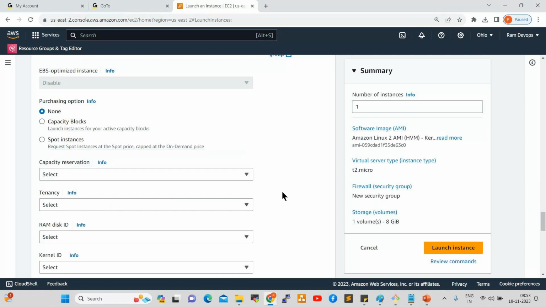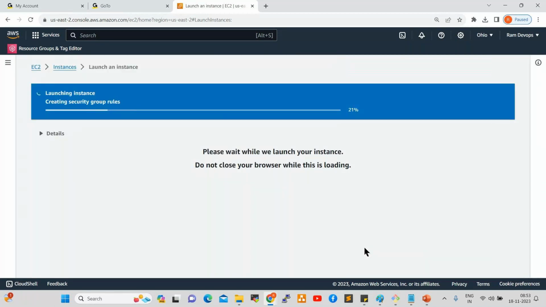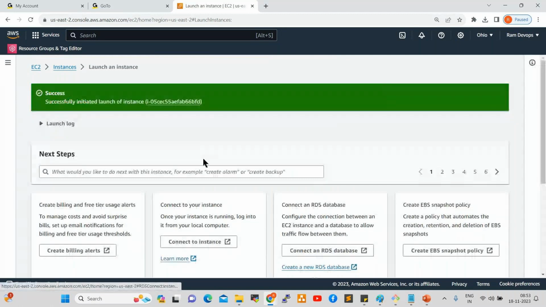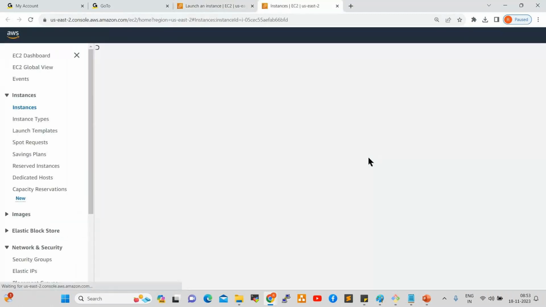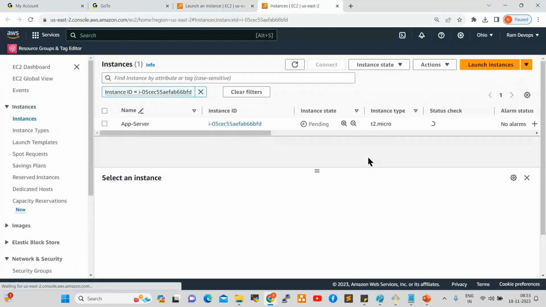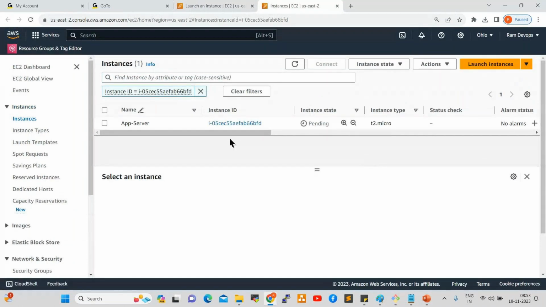Now click on launch instance. Once you click on launch instance, see here, the Linux instance is being created. So the steps you understand, right, everyone? New guys. Now the server is getting ready.